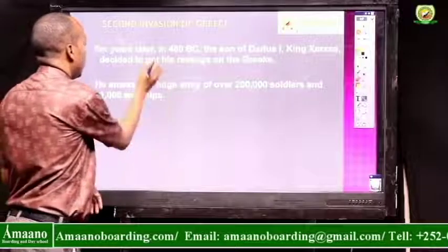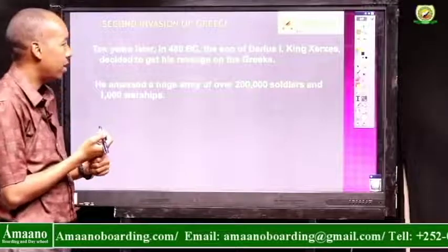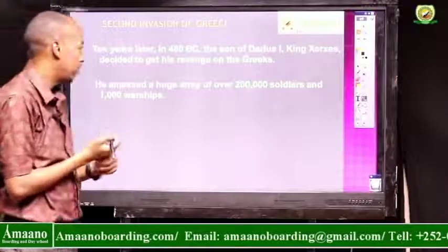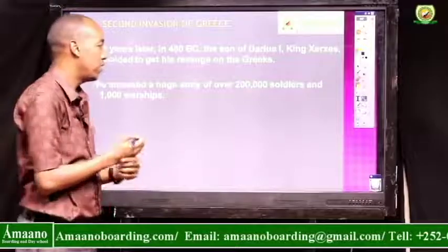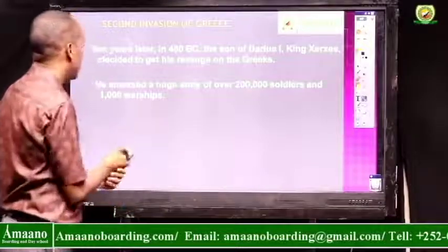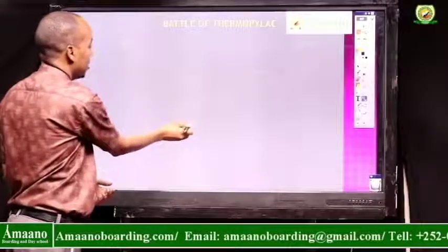Okay, this is the second invasion of Greece. Ten years later, in 480 BC, the son of Darius I, King Xerxes, decided to get his revenge on the Greeks. He amassed a huge army of 200,000 soldiers and 1,000 warships.